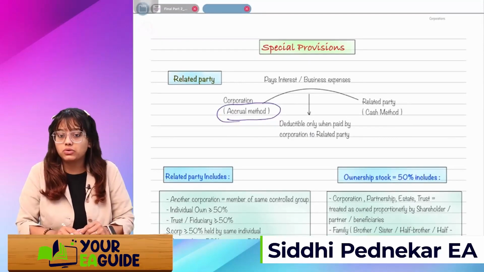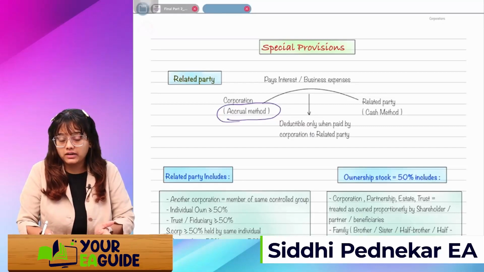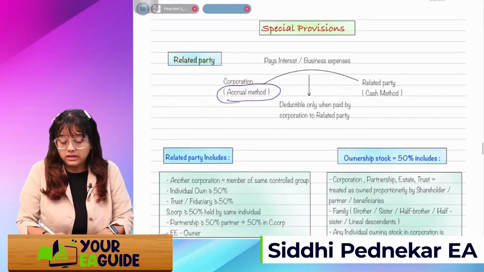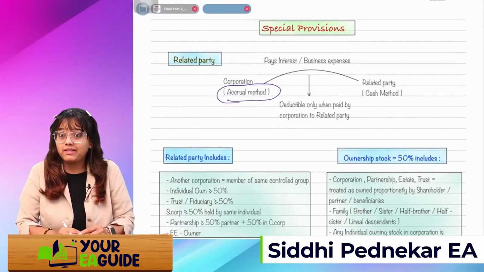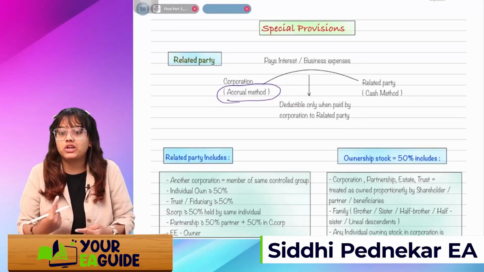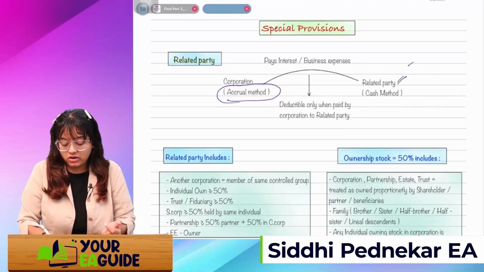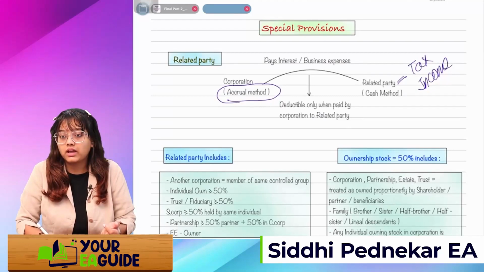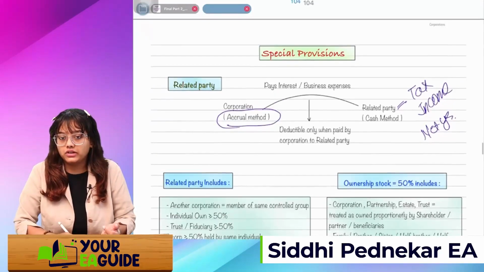For example, it is accrued in December, the corporation will take the deduction, right? But the corporation is going to pay that interest and business expense in January, right? So the related party will not tax that income in that year, but in the next year. So here there is a loophole.